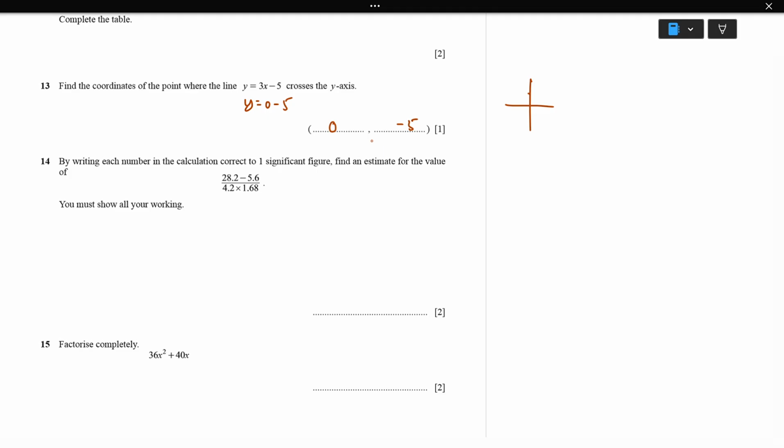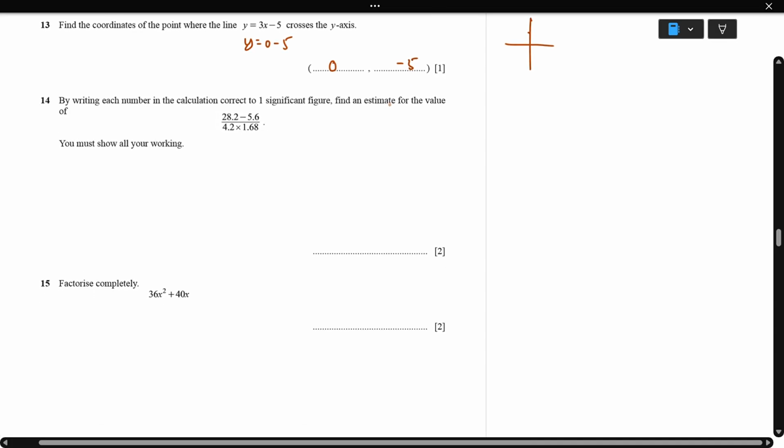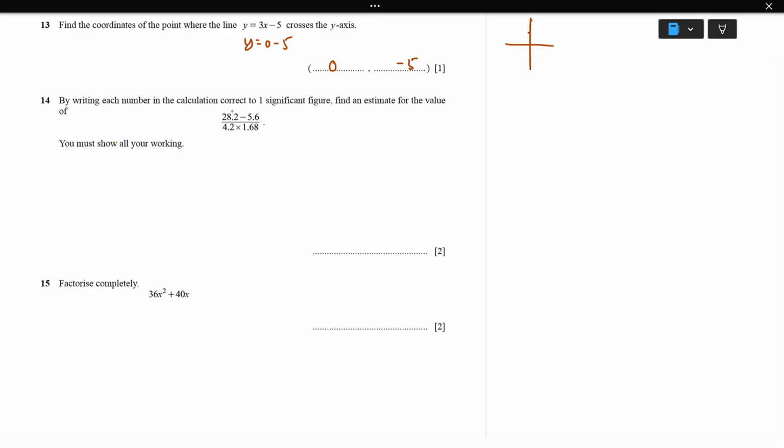Next, question 14. By writing each number in the calculation correct to one significant figure, find an estimate for the value. Show all your working. First we need to round to one significant figure, 28.2. When you round to one place, check the next digit. This is 5 or above, so we have to round up. So we'll get 30.